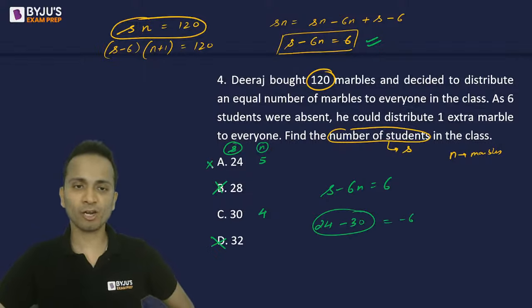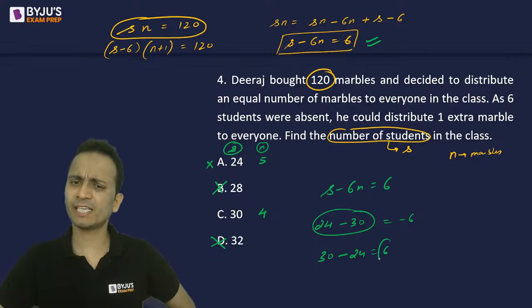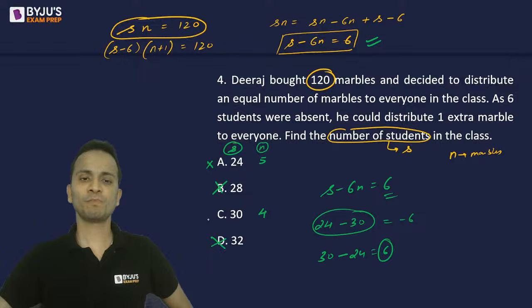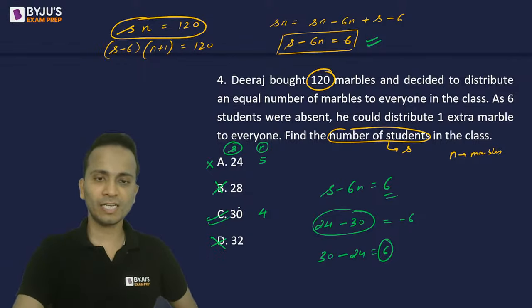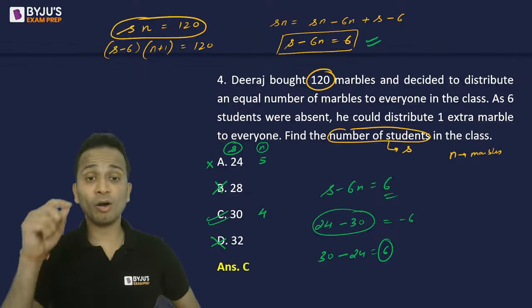So option A cannot be the correct answer. If I put option C, the value of S is 30 minus 6 into 4, 24. Yes, it is giving the value as 6. So option C is satisfying this answer. So the correct answer will be option C.